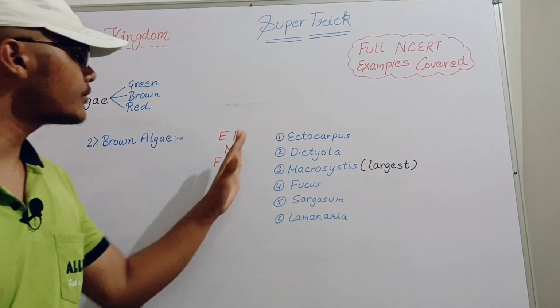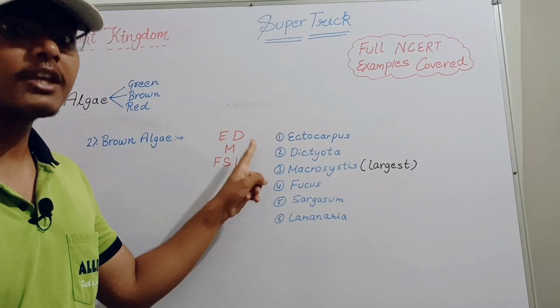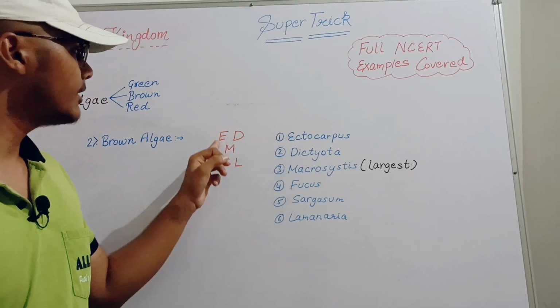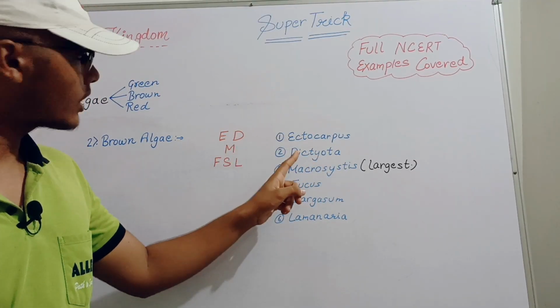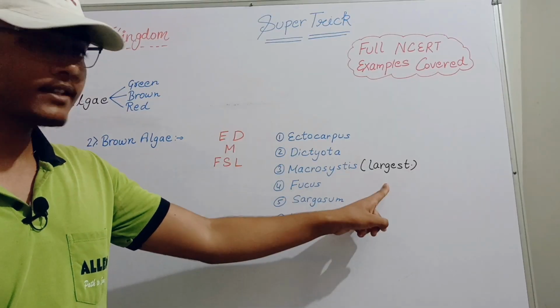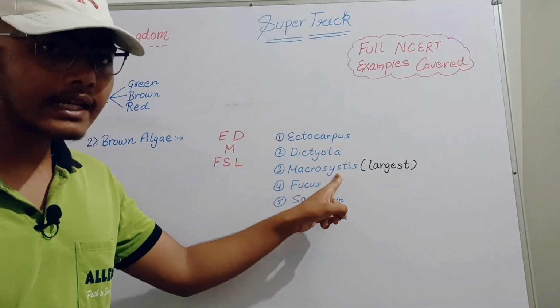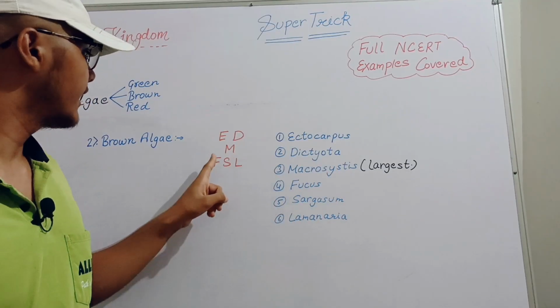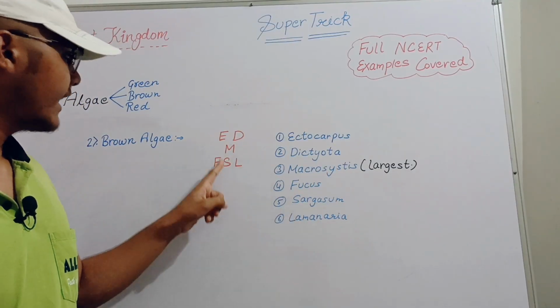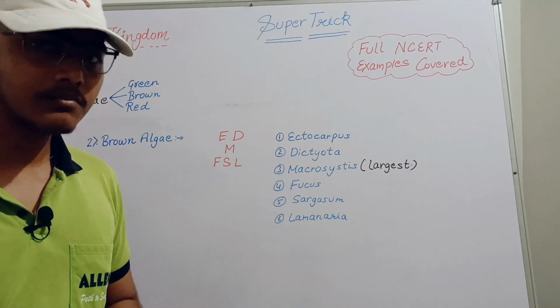So here for brown algae we will use the trick Eid Mein Fasal. Eid Mein Fasal. Now E means Ectocarpus, D means Dictyota, M means Macrocystis. That is the largest brown algae, and this is not written in NCERT. This is included in the LN module. So I told you. Next one is F. F means Fucus, S means Sargassum and L means Laminaria. This is also super simple.